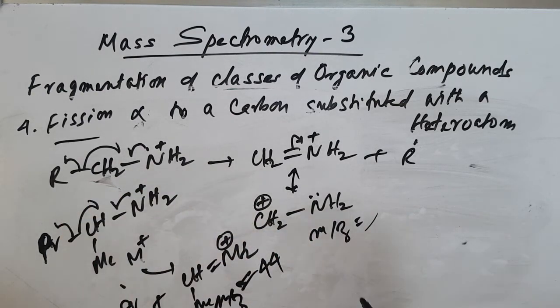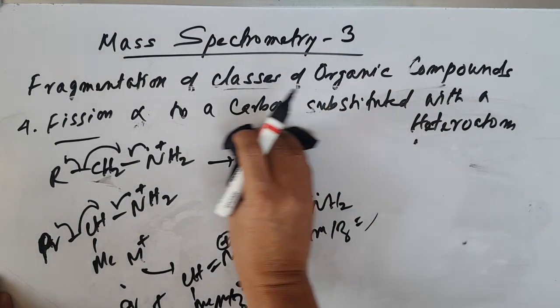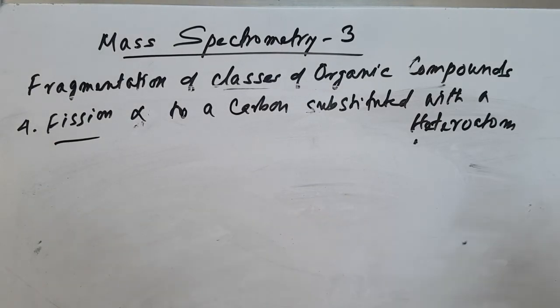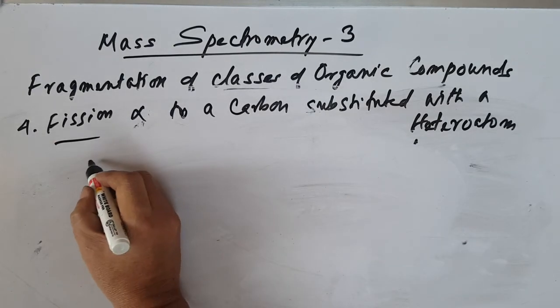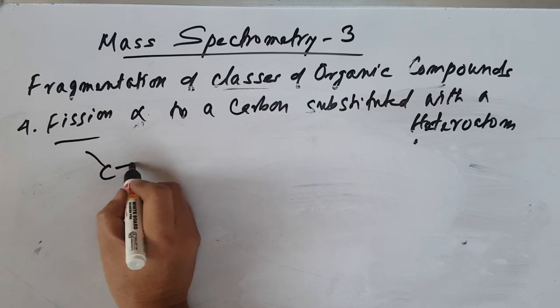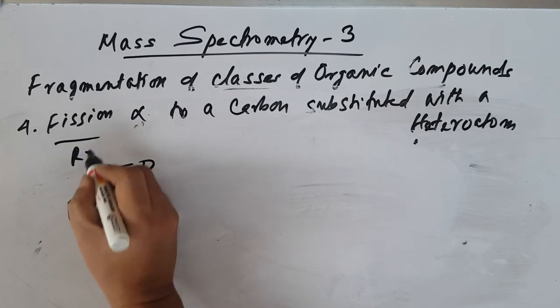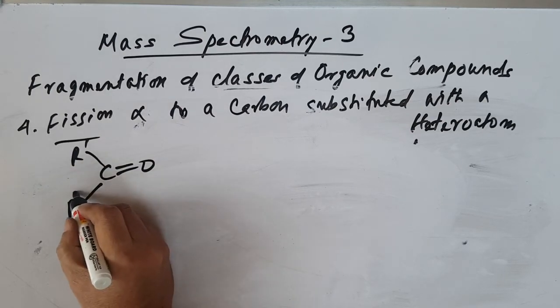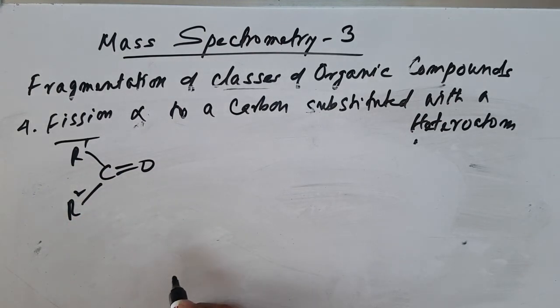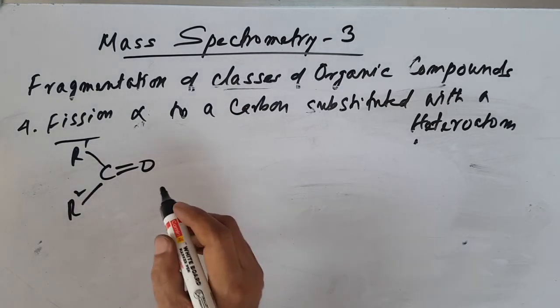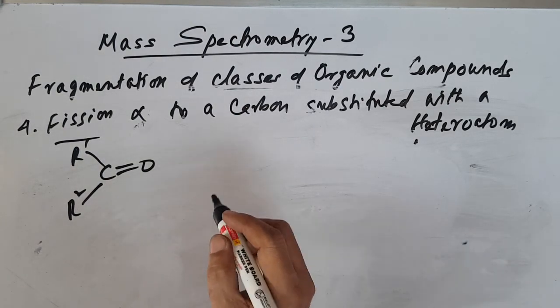R can grow like this. It's the same with sulfur, thiol and thioether. This can go similarly, just like alcohol: thioether and thioalcohol. But in the case of fission alpha to a carbonyl compound, let's say carbonyl compounds such as aldehydes or ketones, R1, R2, okay. For carbonyl compounds, fission alpha to a carbonyl group.